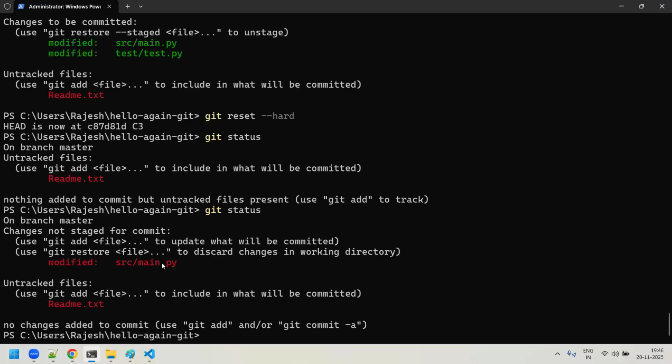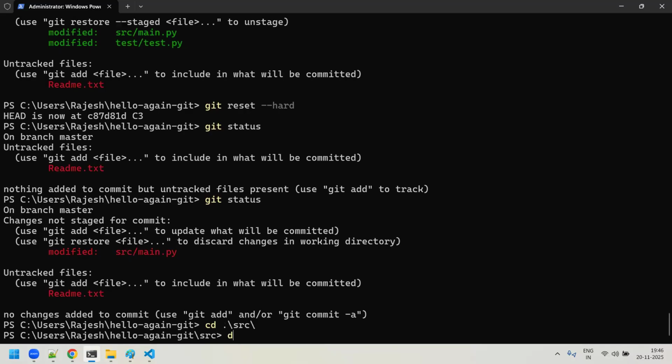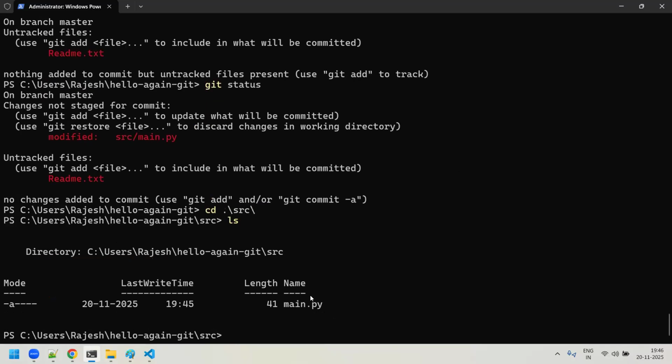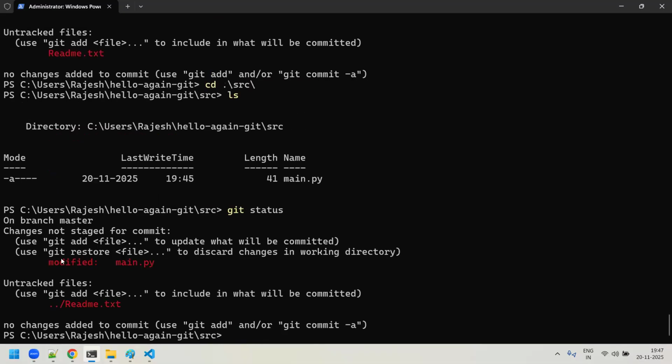But you will say, Rajesh, assume there are 4 or 5 modified files, but I want to make changes only to this main.py in src. In that case, you know this is the source and this is the file. Instead you can get inside the src folder and say ls. You can see this is the file which has been modified. When I do a git status here, it shows what is modified. You say only this file I want to change into the staging area. Then I go inside this src directory. I'm not under the main folder.